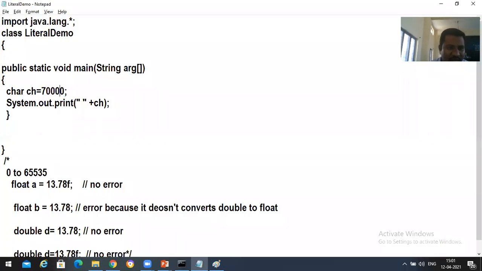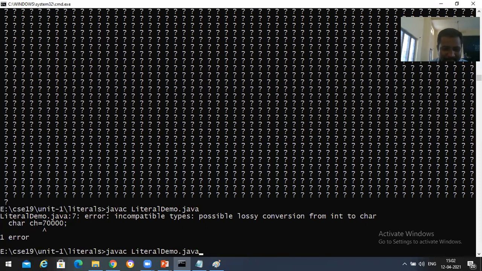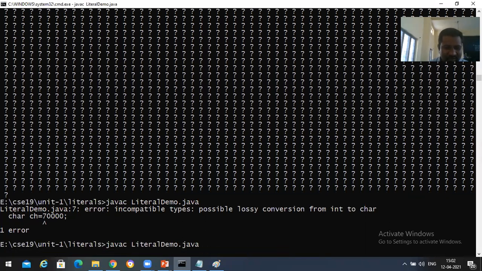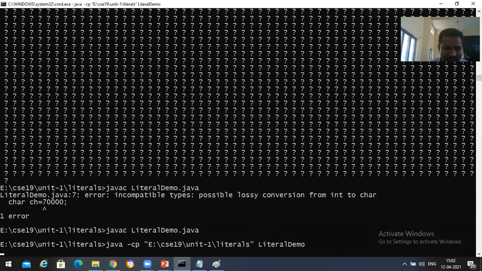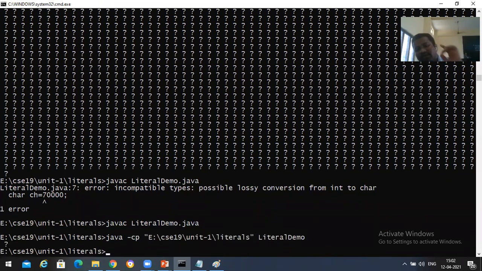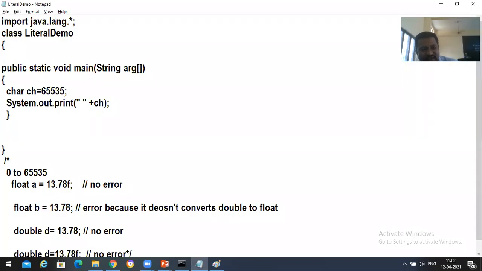Fine. So if 65,535 is there, and in this 65,535 you get any ASCII code, it prints that. If it is not supported by your system, it just prints a question mark.